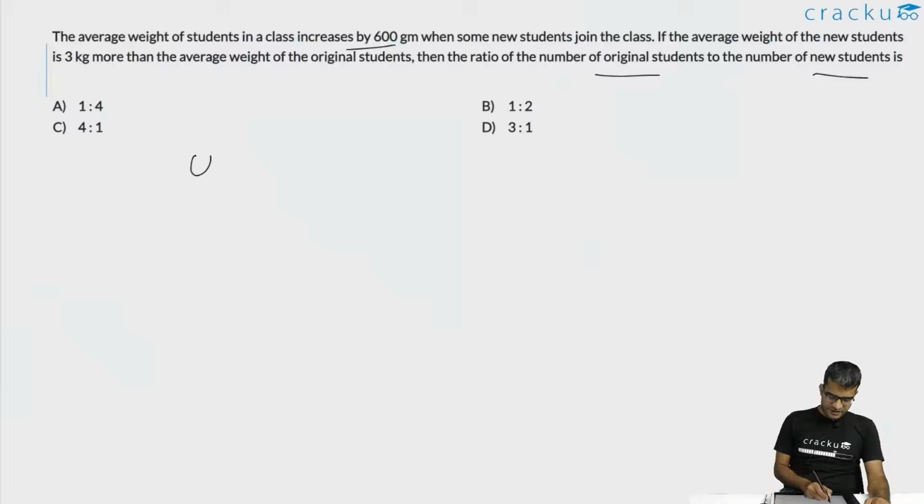Let us assume that the average weight of the original students is W, and there are A such students. Now the new group, let us assume, has B students. Their average weight is 3 kgs more, so this is W plus 3.